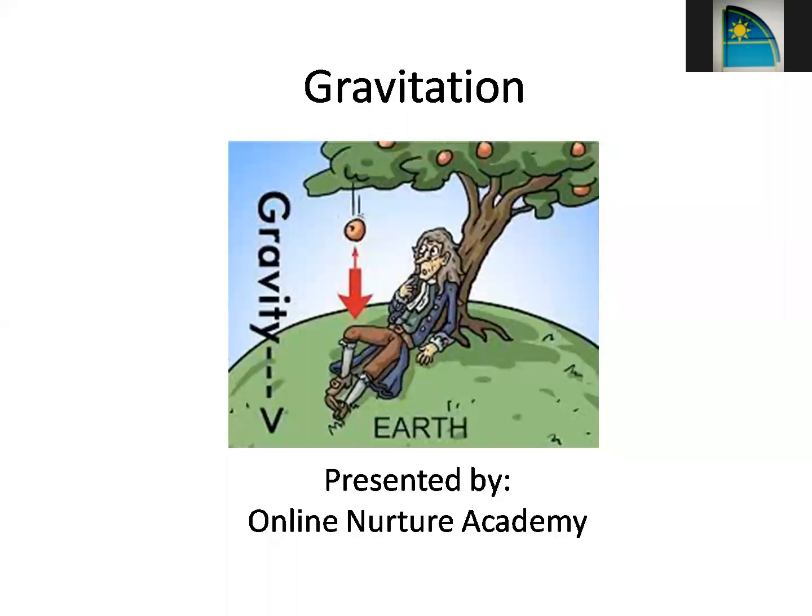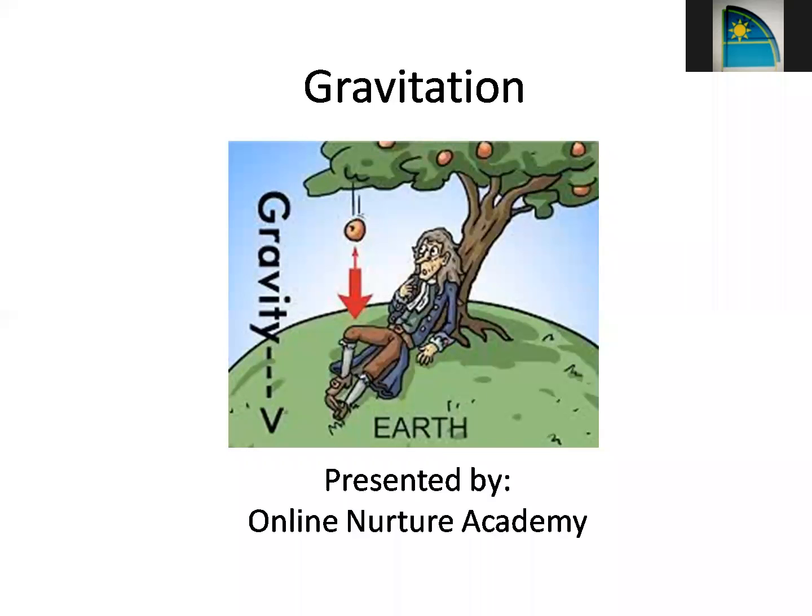Today we are going to learn about gravitation. As you can see, when Isaac Newton was sitting below a tree, he saw an apple falling, and he was wondering why the apple is getting attracted towards the earth and not flying in the air. So from here Isaac Newton got the idea of something known as gravitational pull.